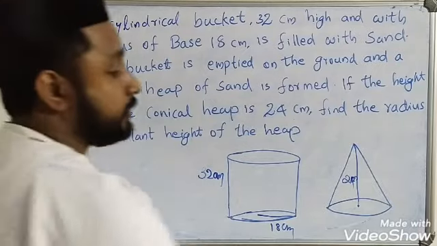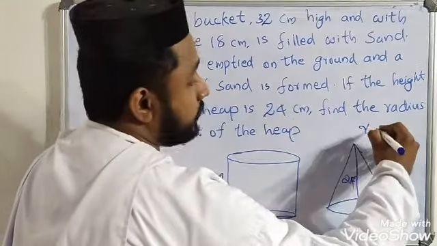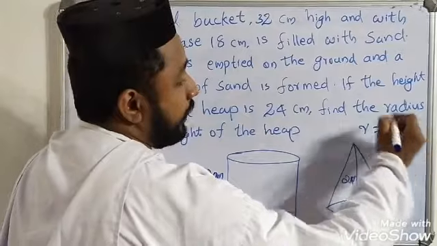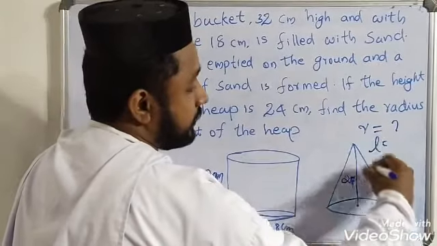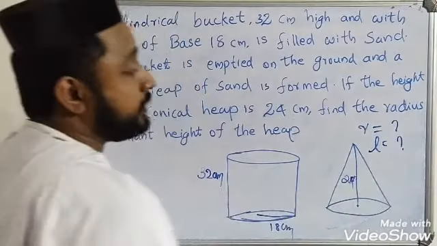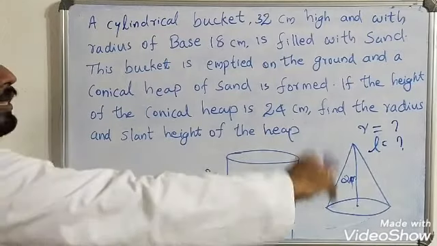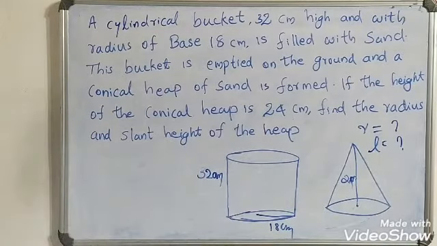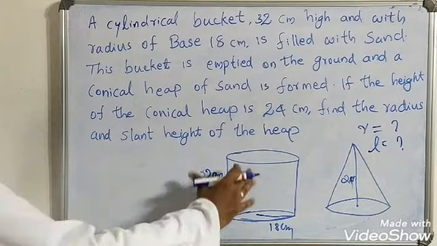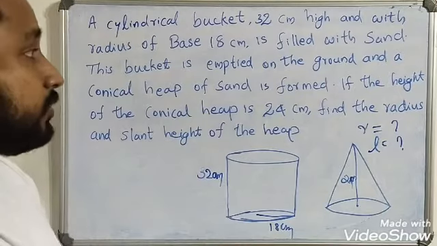Let us take r as the radius of the cone. We have to find r and the slant height l. Height of the cone is 24 centimeter. We also have the measures of the cylinder.